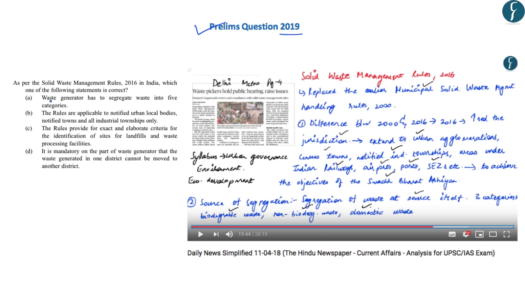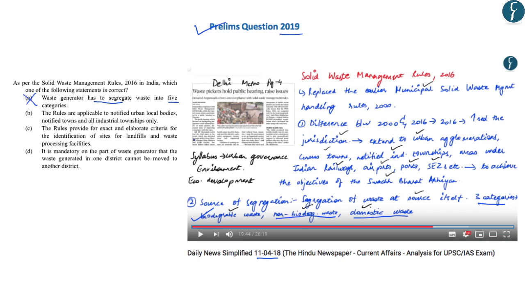So if you look at the first option, it reads, waste generator has to segregate the waste into 5 categories. Now, in the DNS of 11th April 2018, it was discussed that the waste has to be segregated into 3 categories. The first is the biodegradable waste, second is non-biodegradable waste, and the third is domestic waste. So you can easily eliminate the option A.